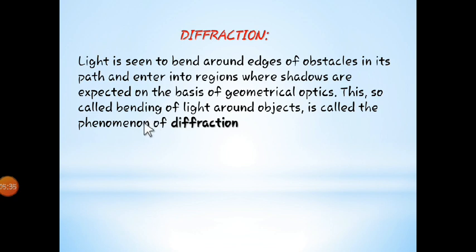So the basis of this is geometrical optics. Basically this is bending of light, so diffraction. Where does it happen? It is at the edges of an obstacle, where the obstacle will be there when the light is traveling. The bending which is at the obstacle is nothing but diffraction. Okay, so this is all about diffraction.